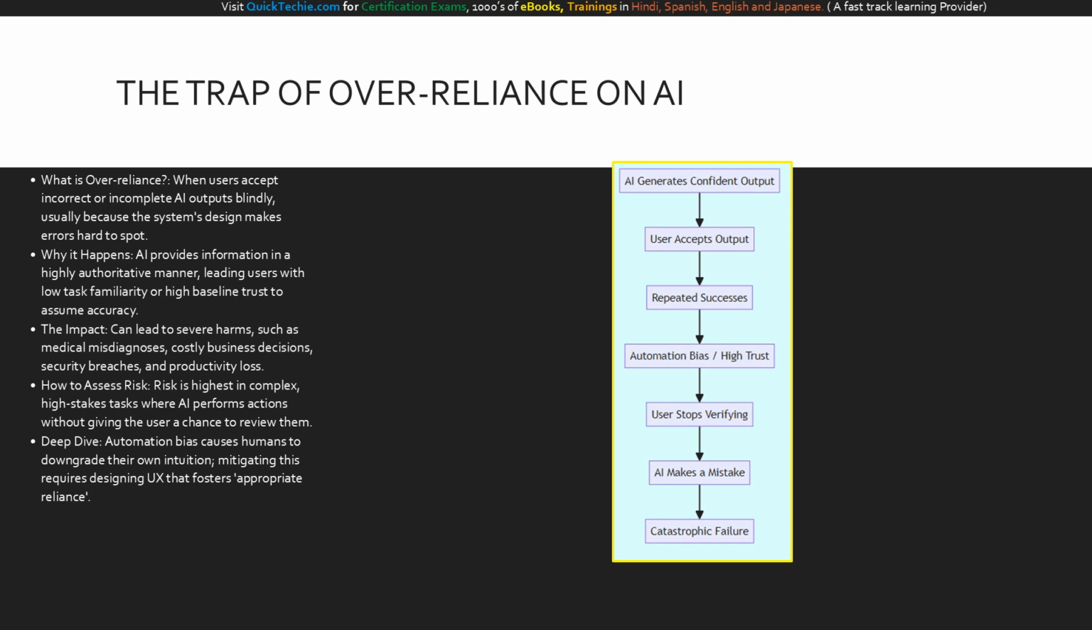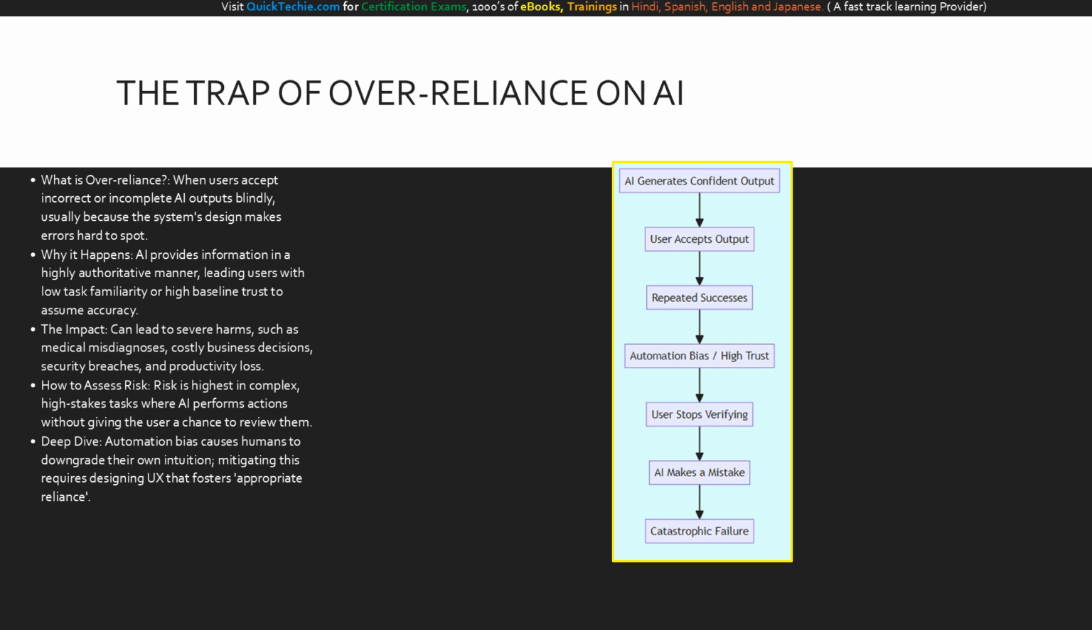Now let's talk about a risk that stems directly from human psychology: over-reliance. Over-reliance occurs when users blindly accept incorrect or incomplete AI outputs. Because AI systems generate text that sounds incredibly confident and authoritative, users are easily lulled into a false sense of security. This is especially true for users who lack deep domain expertise or are new to a task.